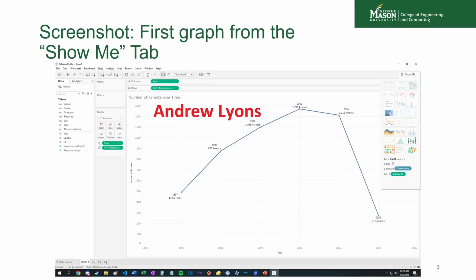So the first screenshot that I took a look at was a trend line for the number of arrests over time. So we can see that beginning in 1997, the number of arrests rose up until 2000. In 2001, they dropped a bit, but we can see that in 2002, the number of arrests dropped to their lowest point. So we almost have a bell curve looking shape.